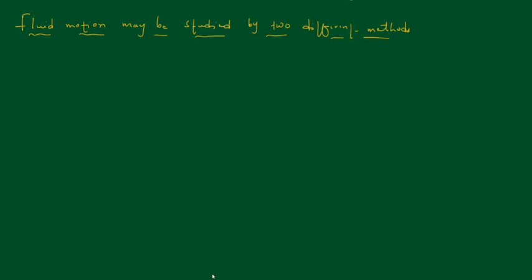First one is the Lagrangian method. Second one, the Eulerian method. These are the concepts by which we can study fluid motion in detail.